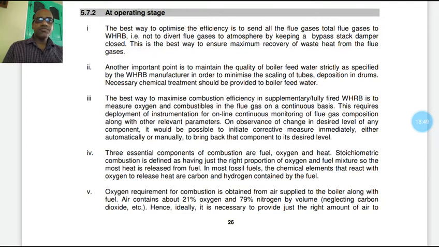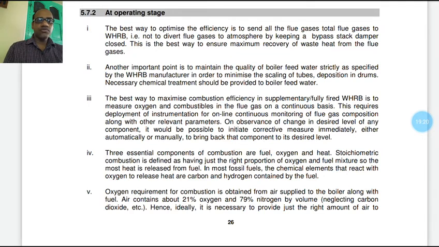Number 4th point: the 3 essential components of combustion are fuel, oxygen and heat. Stoichiometric combustion is defined as having just the right proportion of oxygen and fuel mixture so that the most heat is released from the fuel.